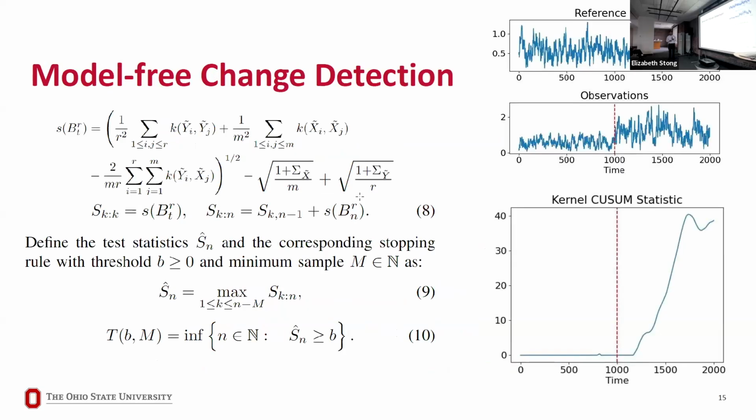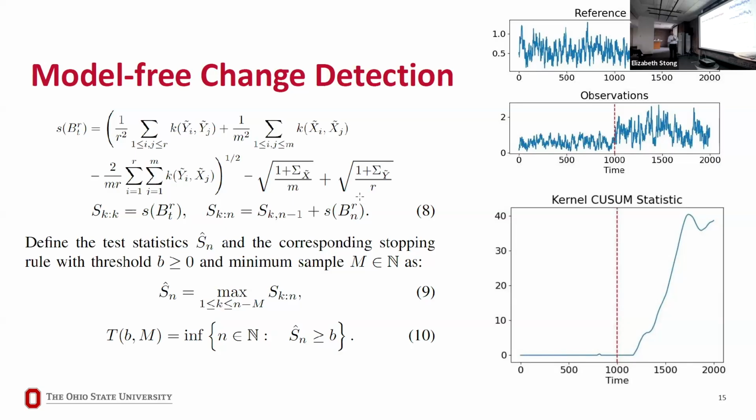Here it's a lot of mathematical stuff that How has worked on. How is sitting in the audience, so all the questions can be directed to him after the talk. But basically, based on whatever data you're receiving right now, you can compute this variable, and then you take the max over all the different variables that you have seen so far. And if the max is greater than a certain threshold, then you raise an alarm. So that's roughly what the algorithm is.